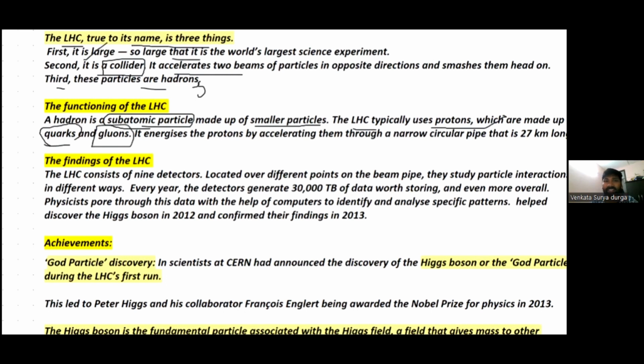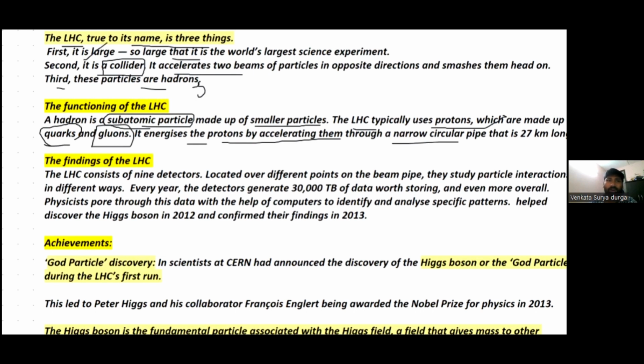It energizes the protons by accelerating them through a narrow circular pipe that is 27 kilometers long. Once they are accelerated, the two beams of particles collide with each other.